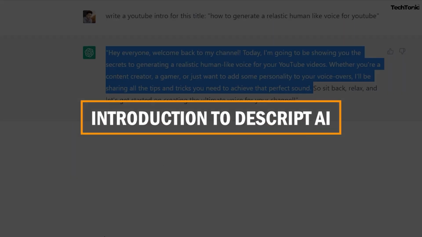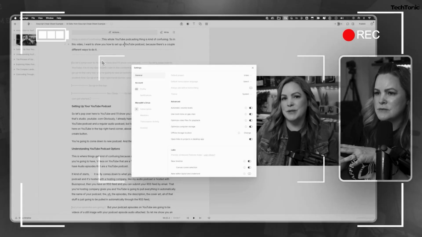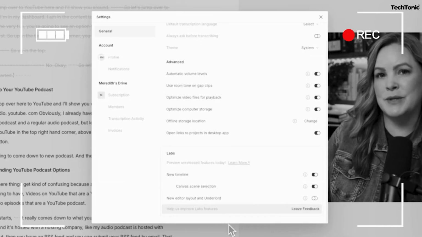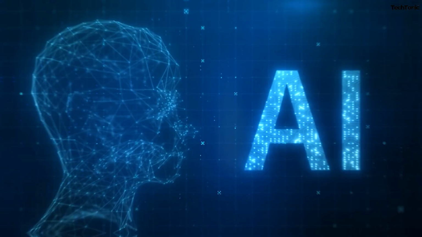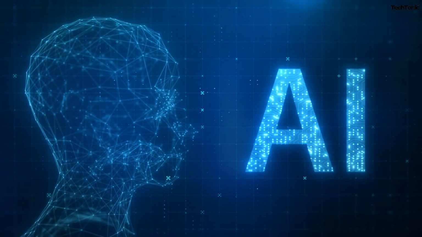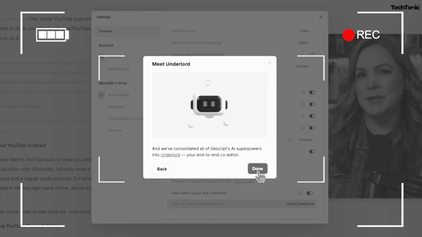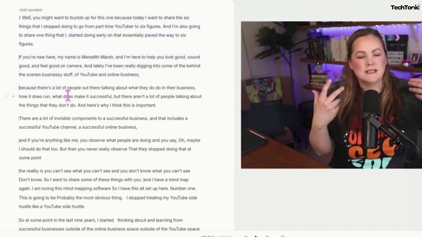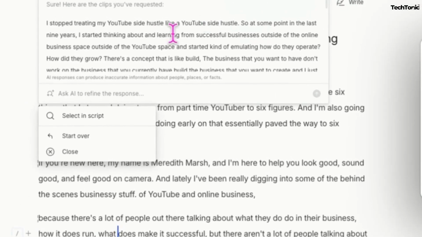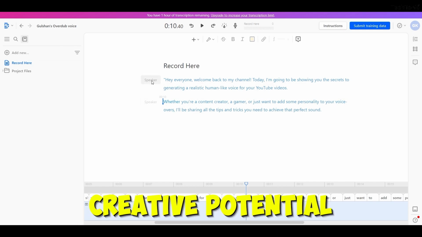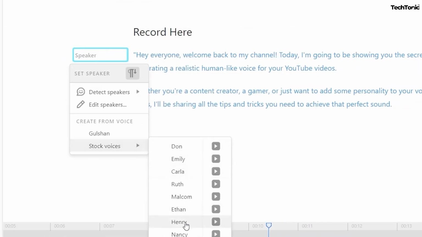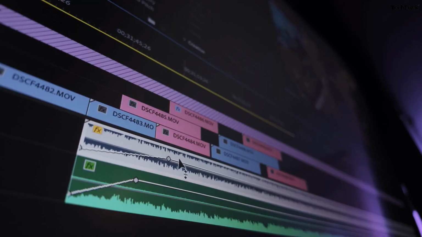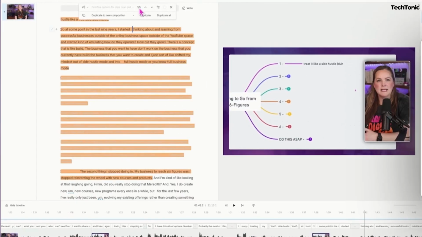Introduction to Descript AI. Descript AI, a groundbreaking platform revolutionizing the realm of audio and video editing. Powered by advanced artificial intelligence, Descript AI simplifies the editing process by seamlessly transcribing audio to text, eliminating the need for manual transcription. Its intuitive interface empowers creators to navigate recordings effortlessly, unlocking boundless creative potential. Descript AI isn't just a tool, it's a catalyst for innovation, redefining the editing landscape with its seamless integration of technology and creativity.